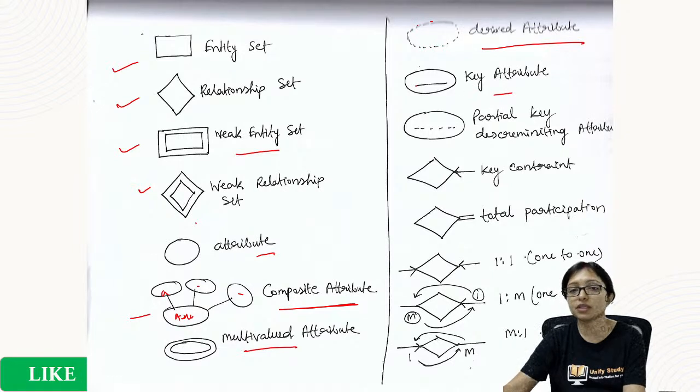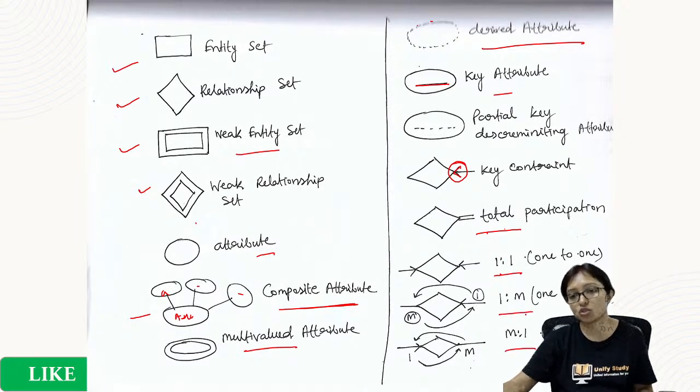Key attribute means we give a line under it. Partial attribute means partial key, part of the key: two attributes together making a key, so each is a part of the key, that is the partial key. Now this is the symbol of key constraint, this is the symbol of total participation, this is 1:1, this is 1:many, and this is many:1.